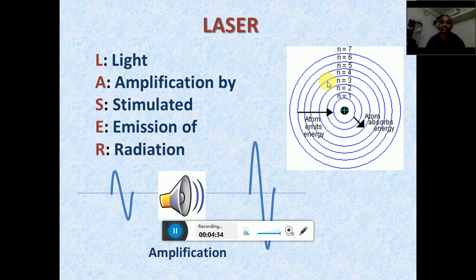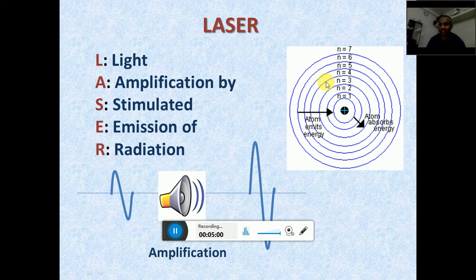For the transition from a lower energy level to a higher energy level, energy must be absorbed by this electron so that it achieves the energy of the next energy level and goes to the next level. But if this electron wants to go to a lower energy level, the extra energy it has must be emitted so that it achieves the energy of the lower energy level.